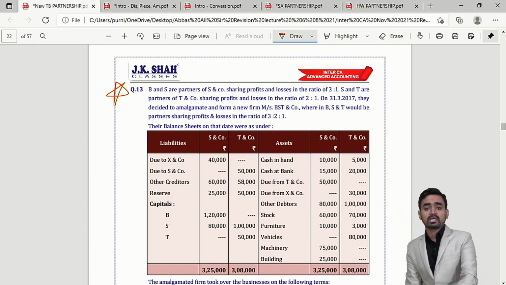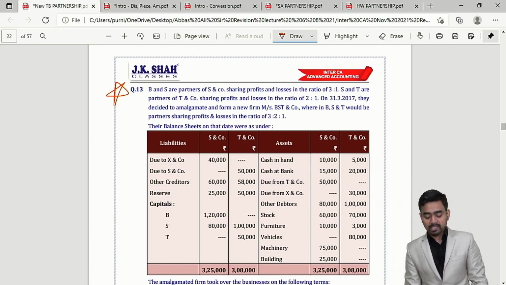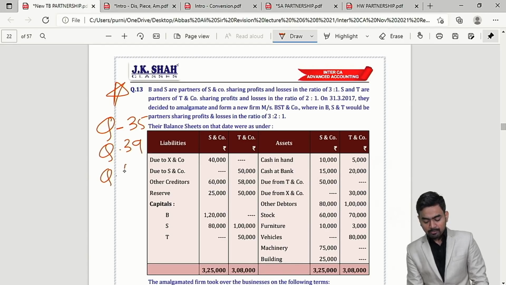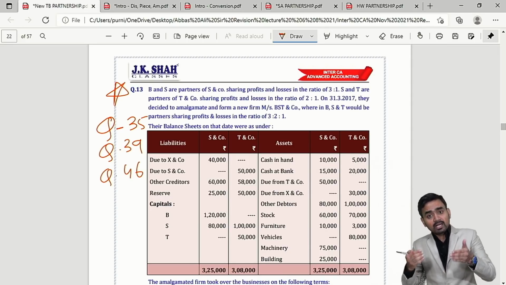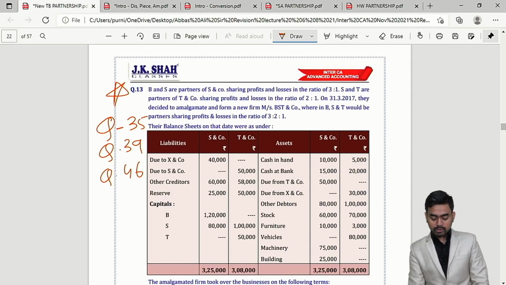Question number 13, again the favorite sum of the institute. You can refer question number 35, question number 39 and question number 46 of the past exam. A similar type of sum they are asking for 16 marks.